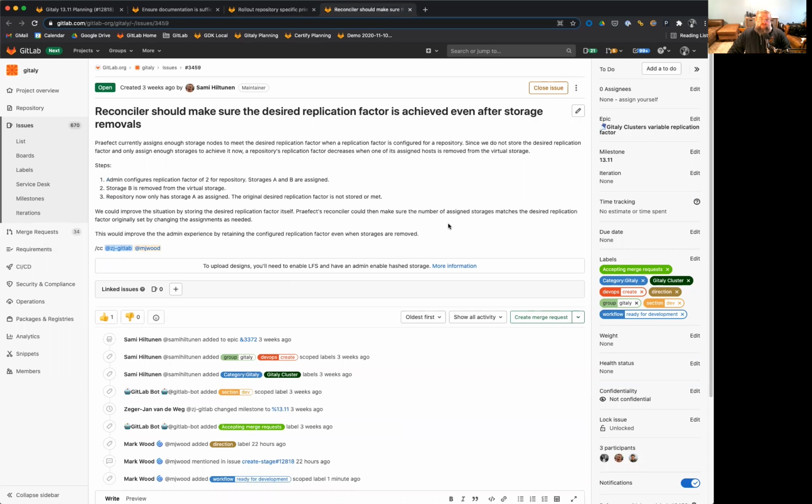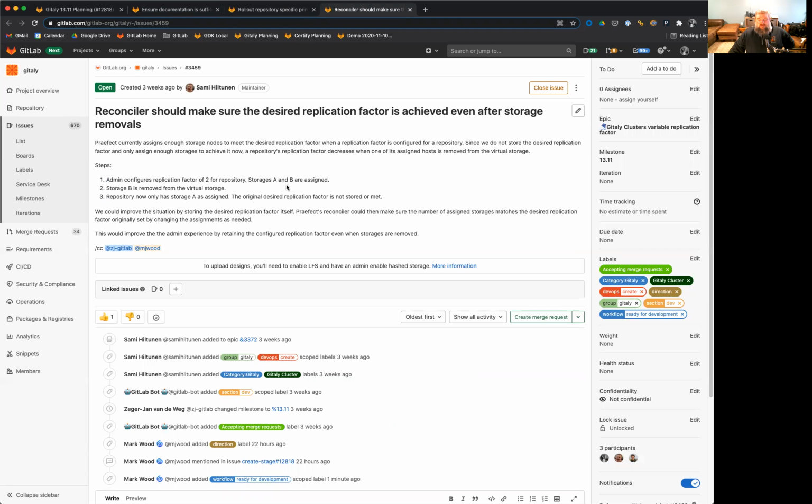The other step we're taking forward with variable replication factor is to ensure that the reconciler can commit to having the desired replication factor even after storage removals. So right now, if you have 4 nodes in your cluster and you remove one, if something was stored on all 4 nodes, it will now be stored on 3 nodes. And if you remove a second, it will be stored on 2. If you were to add a node back in to make sure that there were 3 nodes, it wouldn't automatically say, oh, we need to ensure that this is rolled out to all 3 because that's what the replication factor is set at. So this will be a great step forward,